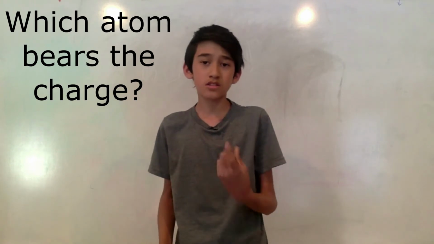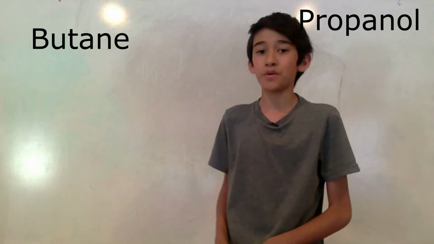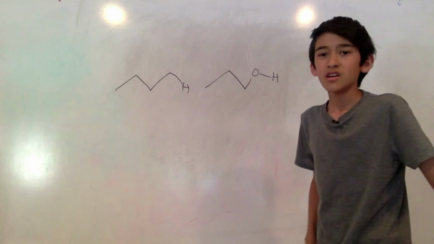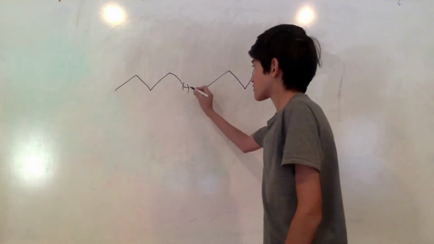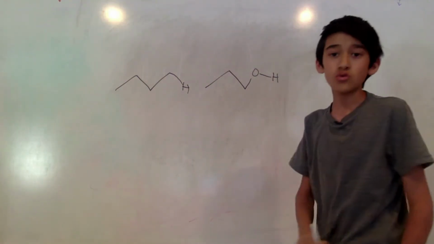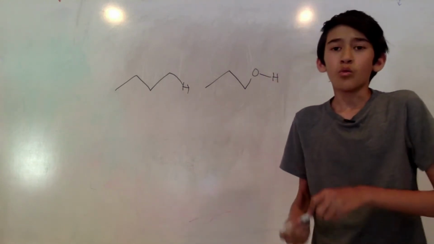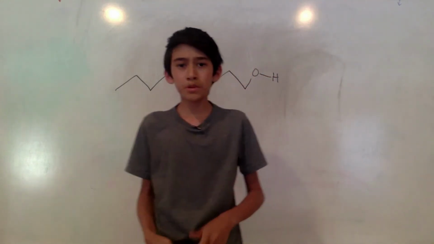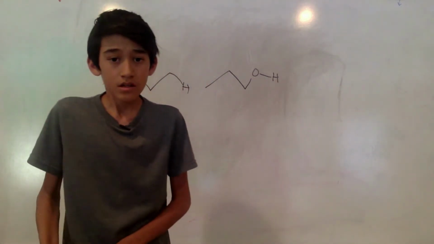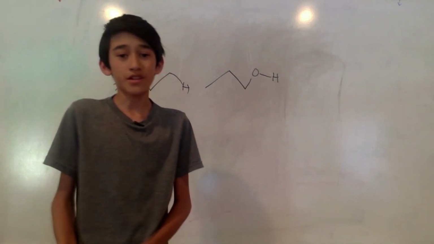So let's look at two examples, butane and propanol. Alright, so here's butane and here's propanol. Notice how in butane, this hydrogen is attached to a carbon, but in propanol, this hydrogen is attached to an oxygen. So now we have to compare which one would be more stable and which one would be more acidic or basic. Well, notice how carbon and oxygen are in the same row on the periodic table.